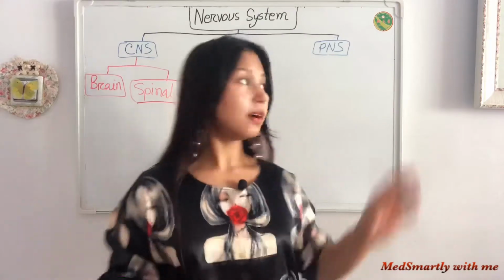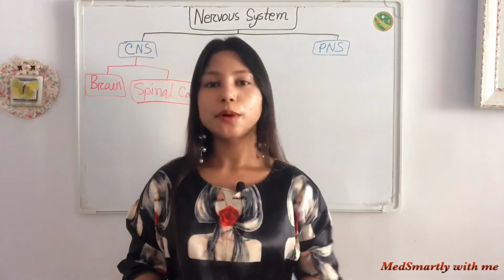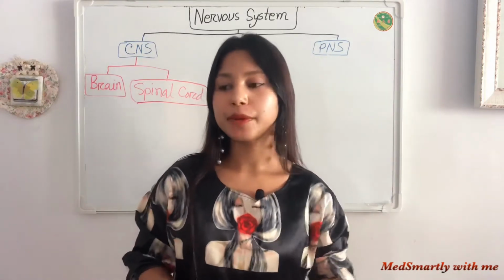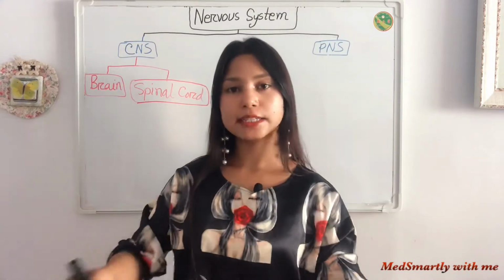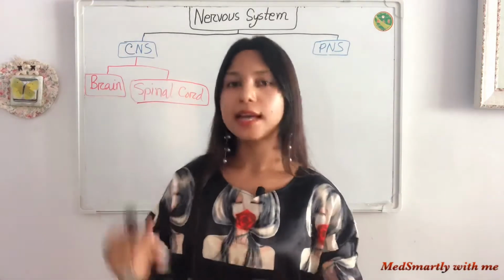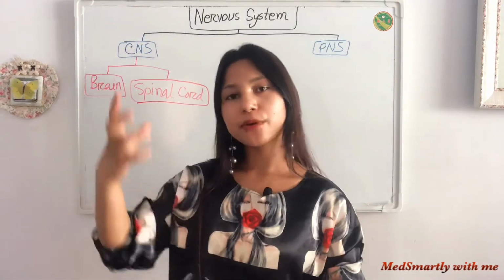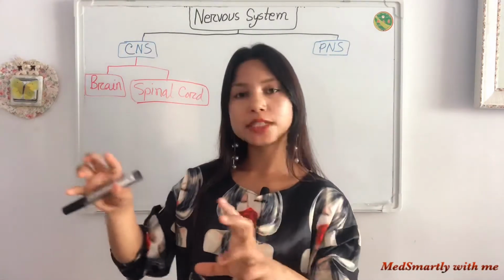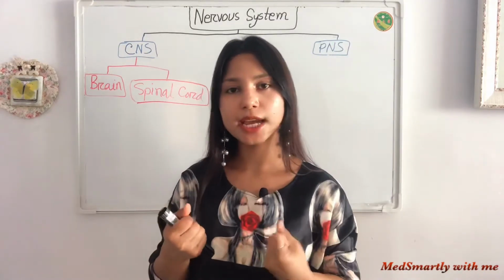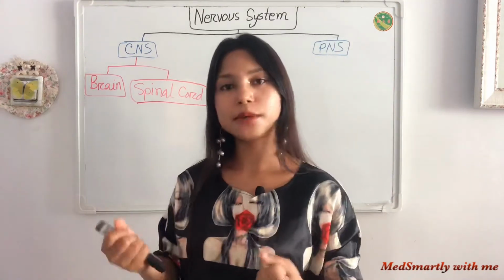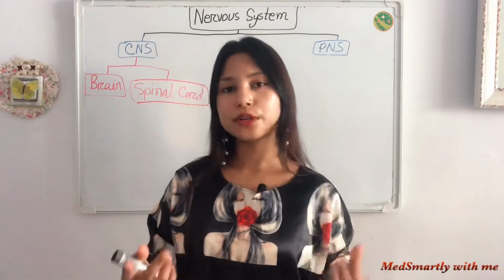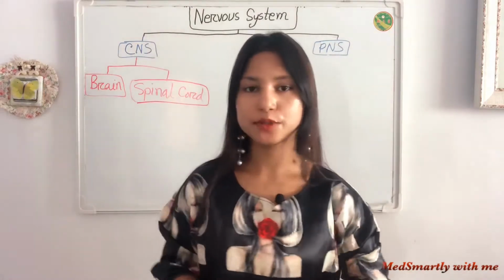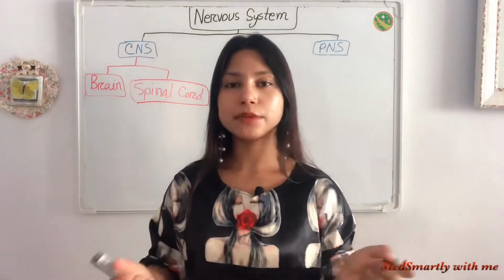Now look at the peripheral nervous system. We can divide our peripheral nervous system into two groups. You may remember that some nerves help to collect information and give it to the brain, and some nerves act according to the brain's command. The nerves that receive information are sensory nerves, and the nerves that act according to the brain's command are motor nerves. These are part of our peripheral nervous system.